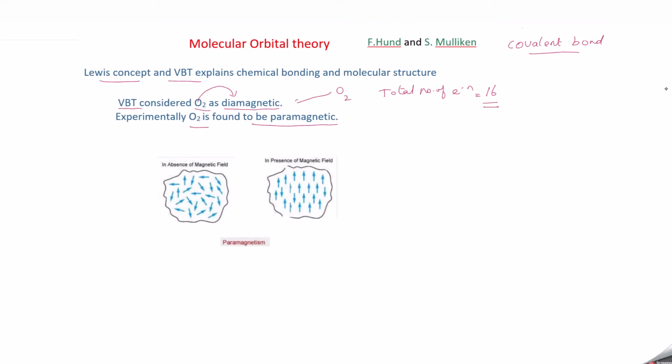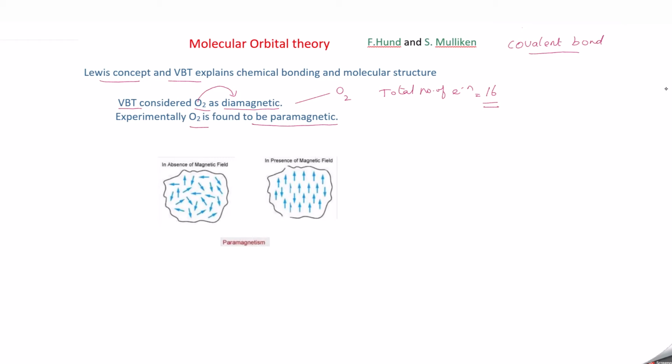Oxygen is predicted to be diamagnetic because each oxygen atom has 8 electrons, so the total number of electrons is 16, and all the electrons are paired up. But actually, experimentally it is found to be paramagnetic.